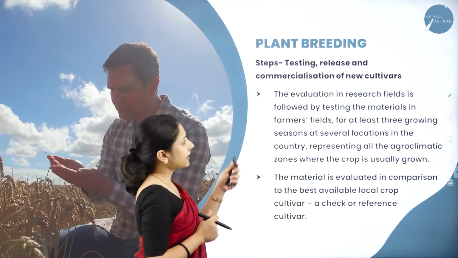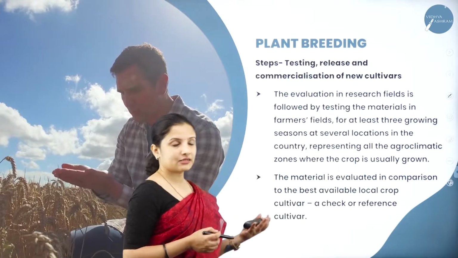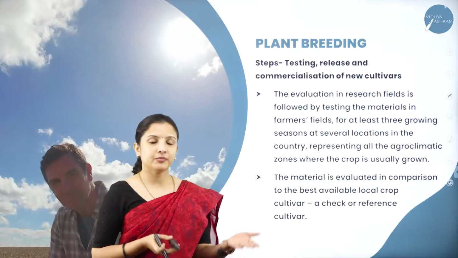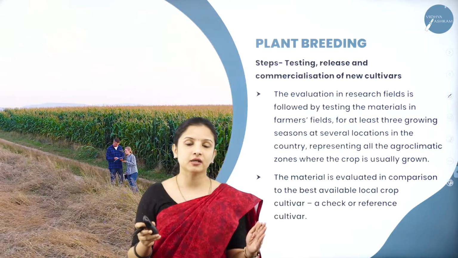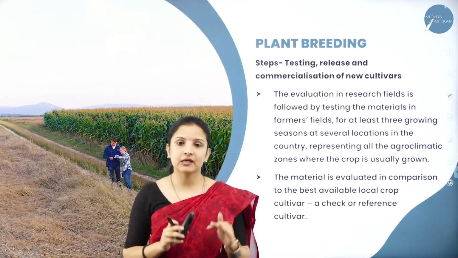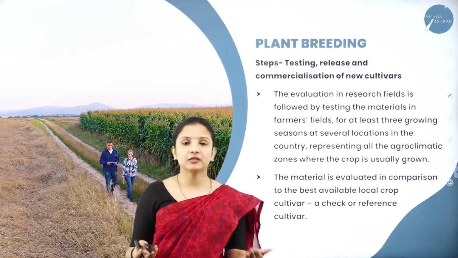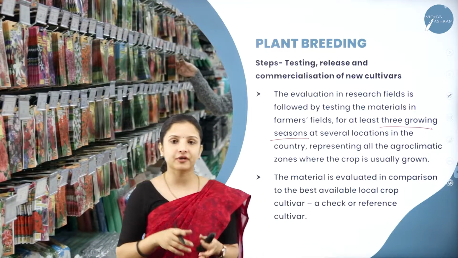So next, after evaluating in the research fields and testing the different materials, it will be tested in the farmer's field, because in the research field it is tested in a closed condition, right? Under great supervision or regular monitoring. After that, it will be given to the farmer's field. In the farmer's field also they will test for at least 3 growing seasons.